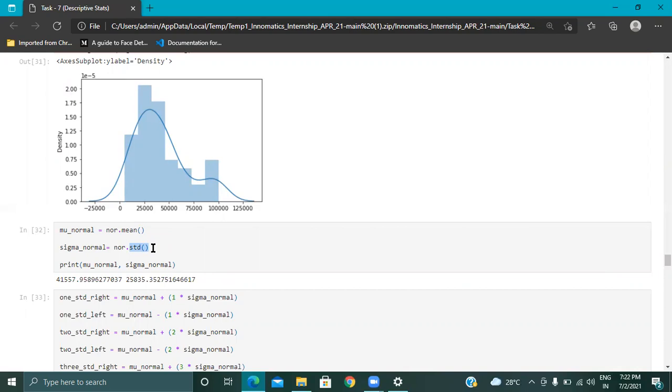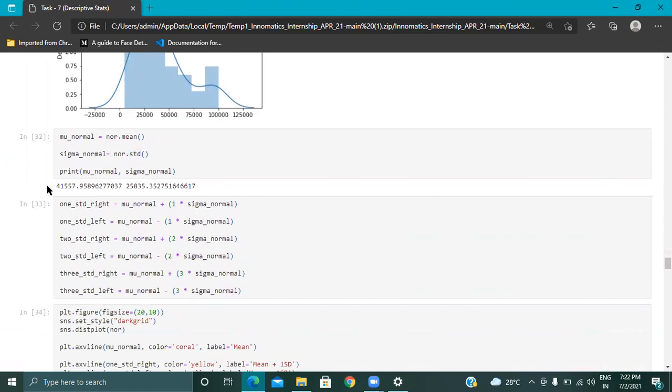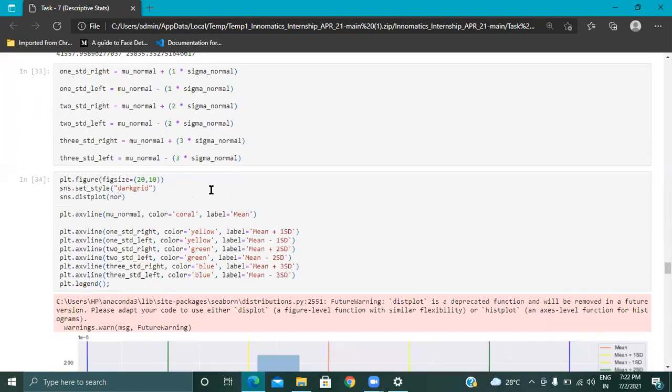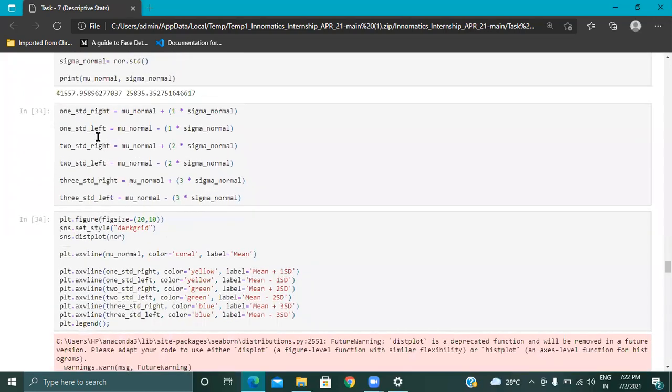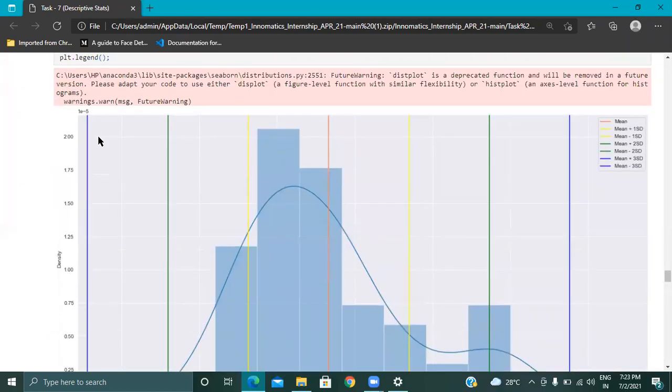You can't determine the entire data; by using samples only, you can determine it. If the sample has this variance, then you can calculate for the entire variance. So I printed the mean and the standard deviation for our data. Let's go directly to the graph.